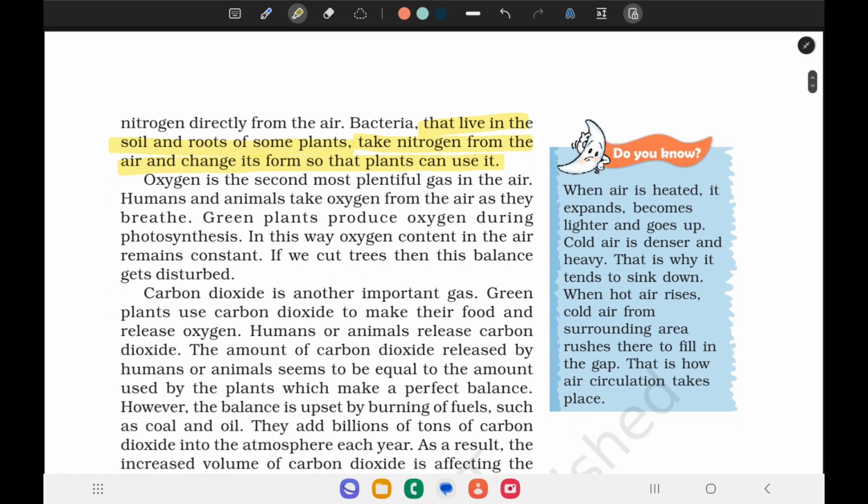The second most plentiful gas after nitrogen is oxygen. Humans and animals take oxygen from the air as they breathe. Green plants produce oxygen during photosynthesis.